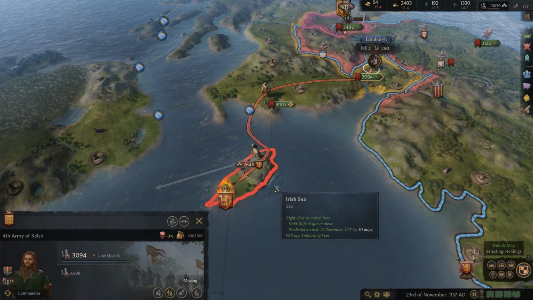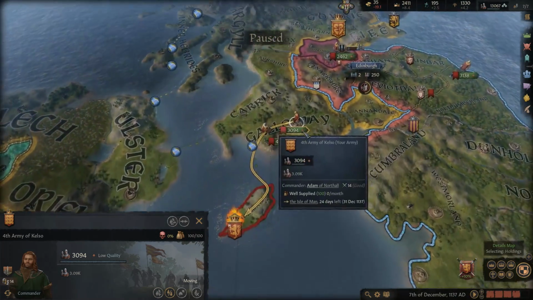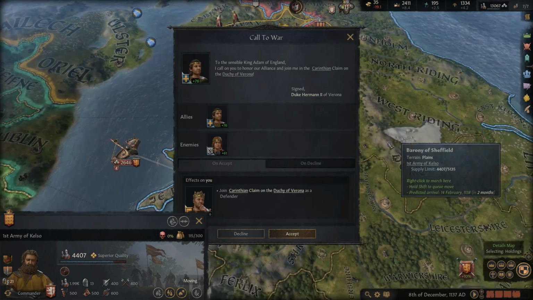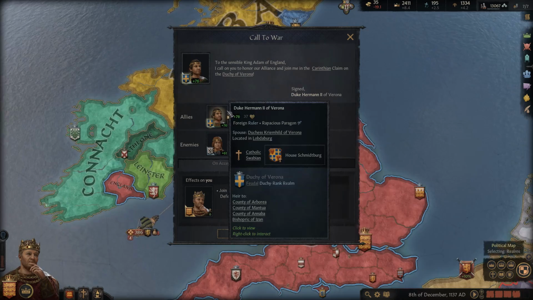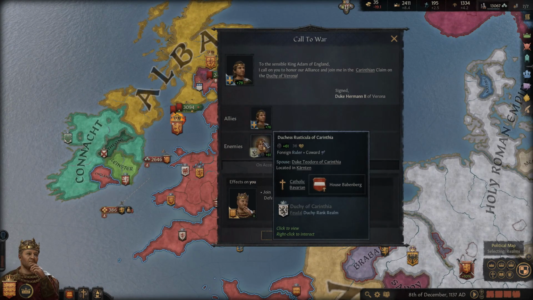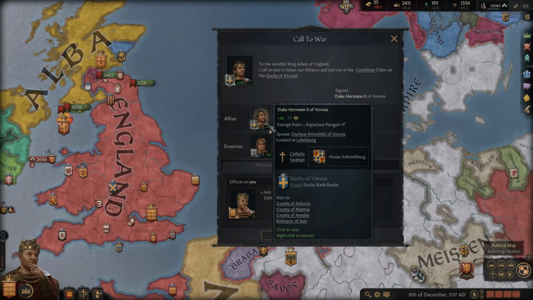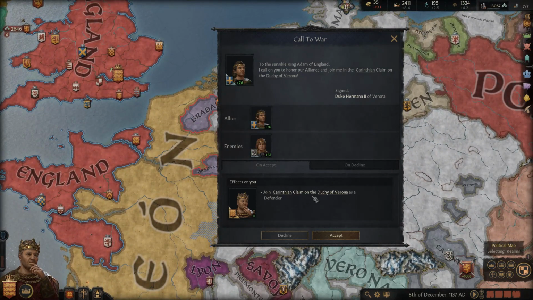Alright, so now let's try and go. We'll leave this army here and see what they do. Looks like they're going to come down here, so let's get this army marching down that way. And, of course, we got called into another conflict. This is the Duke of Verona. Recent marriage we just did. And it looks like he is going to war. Let me just see here.